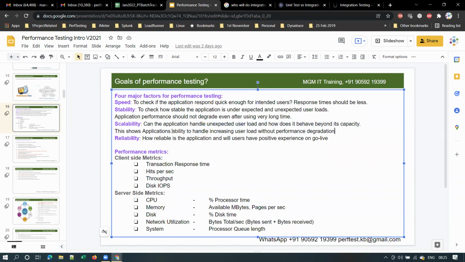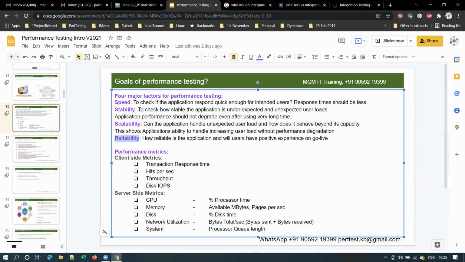Scalability tells about the application's ability to handle increasing user load. When the application has more than expected load, meaning unexpected user load, how does the application behave? That is scalability. And reliability means, how reliable is the application, and will users have a positive experience on go live? Go live means once the application goes into production, how reliable the application will be. So that is reliability. These are the 4 major factors for doing performance testing. We'll discuss this.